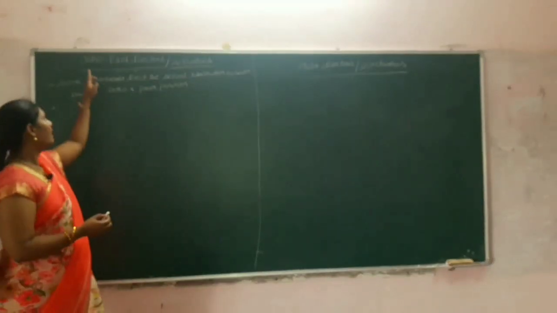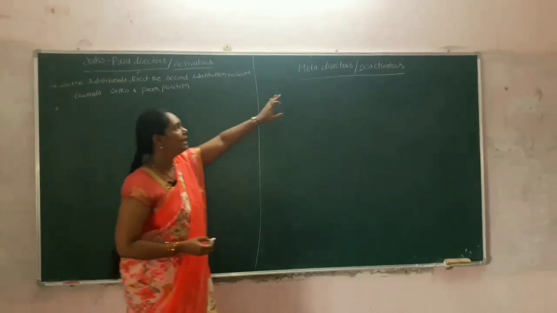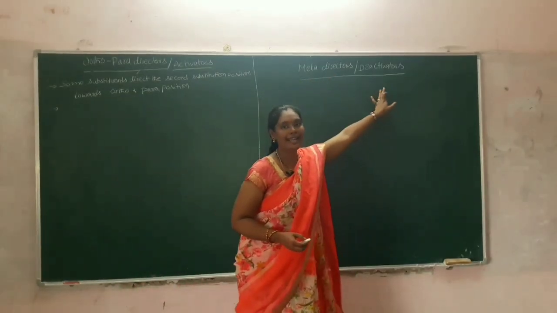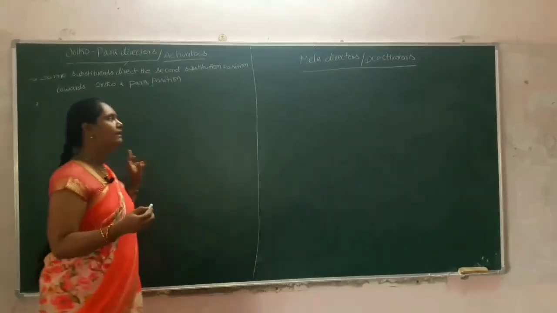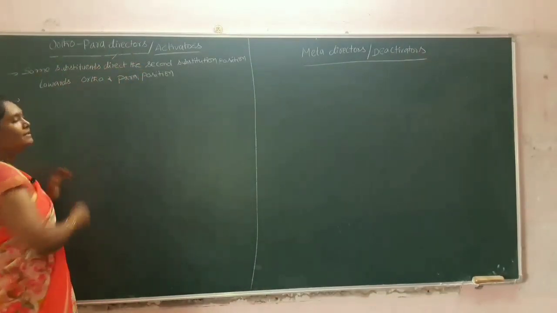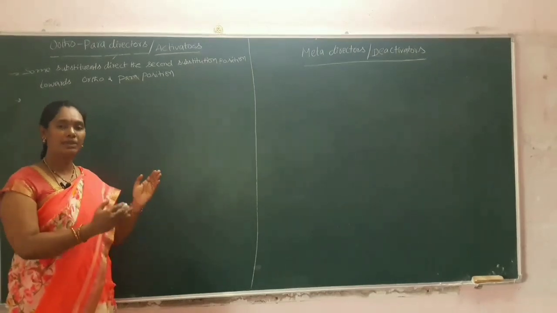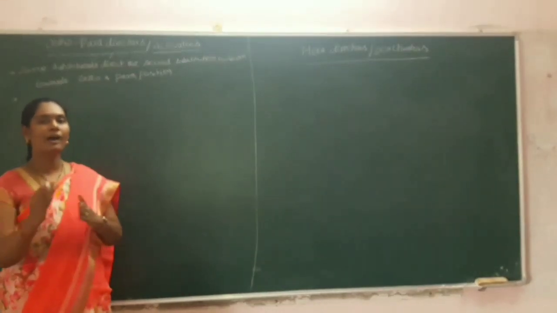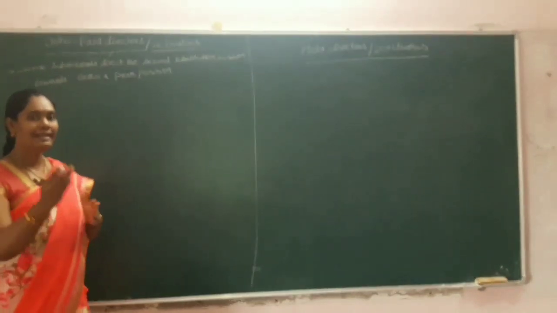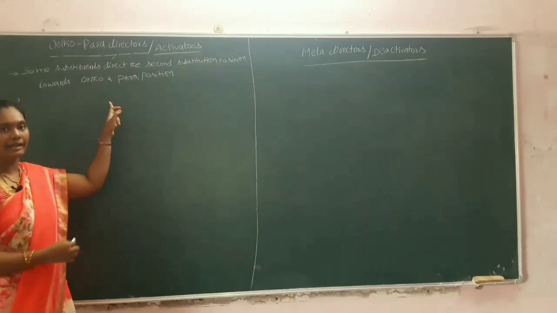Next, coming to the ortho para directors, also known as activators, and meta directors, also known as deactivators. Coming to the first one, ortho para directors. Some substituents will direct the second substituent position towards ortho or para positions. This kind of groups are known as ortho para directors.